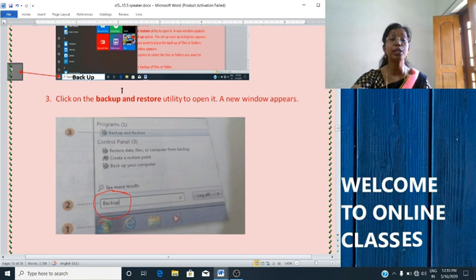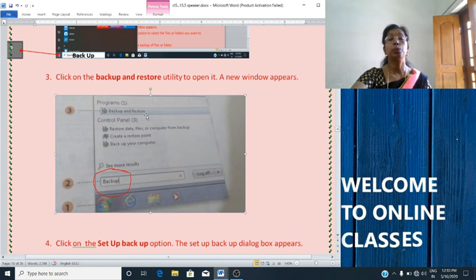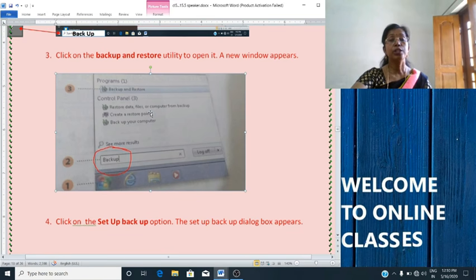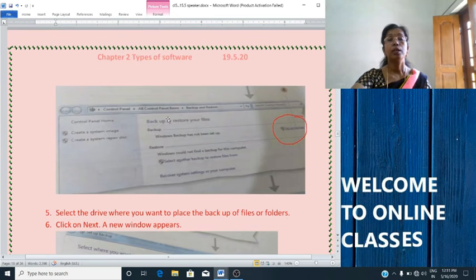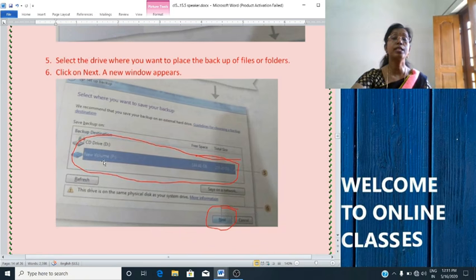As you click on backup, the next screen comes. You can see this on the screen. There you will click backup and restore. Click on the backup and restore button. Then the next step is click on the setup backup option here. Then select the drive where you want to place the backup files, where you want to store the files. You will select from this dialog box.